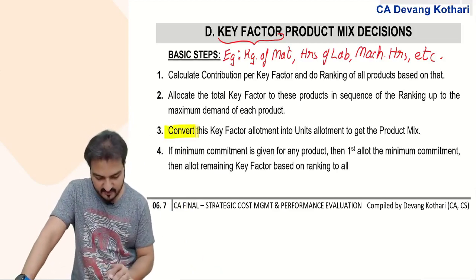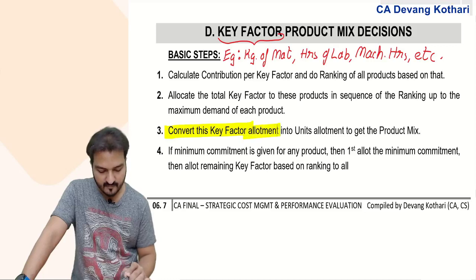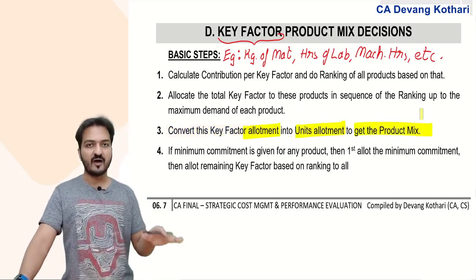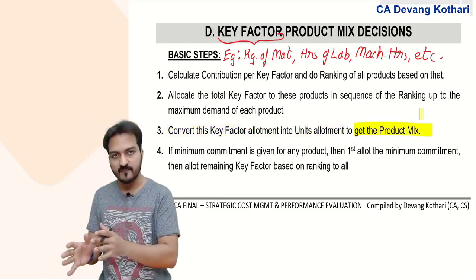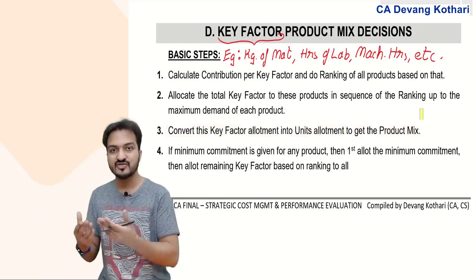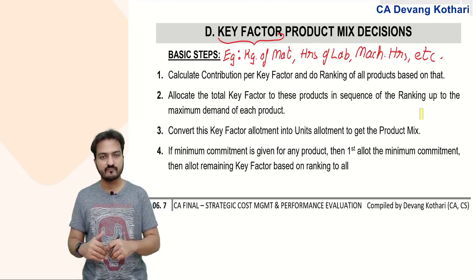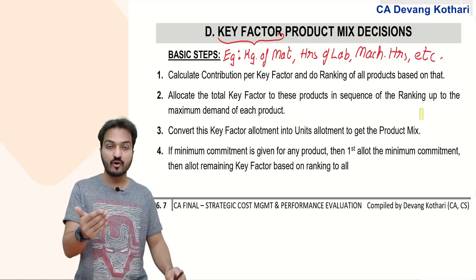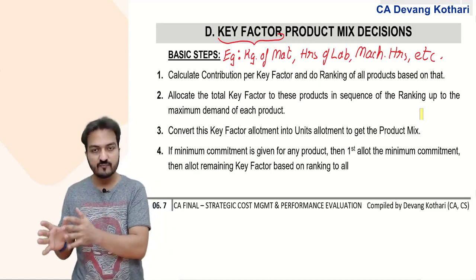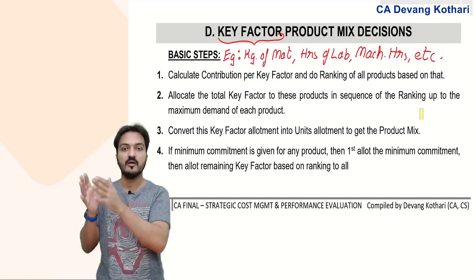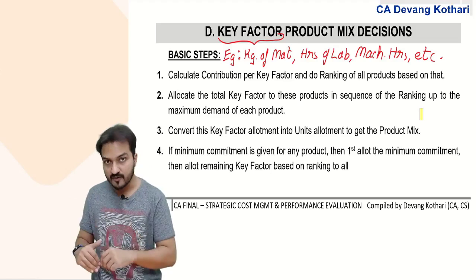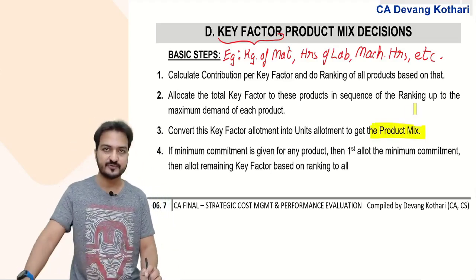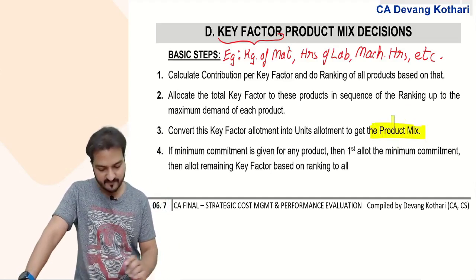Step 3. Convert this key factor allotment into units allotment so that you get the product mix. So if I allot 10,000 kgs to product A, you convert that 10,000 kgs into units of product A by considering how many kgs 1 unit of A requires. Accordingly, 10,000 kgs of material allotted to product A will give you that many units of product A. Those units will become your answer to the product mix decision. Done? Yes.